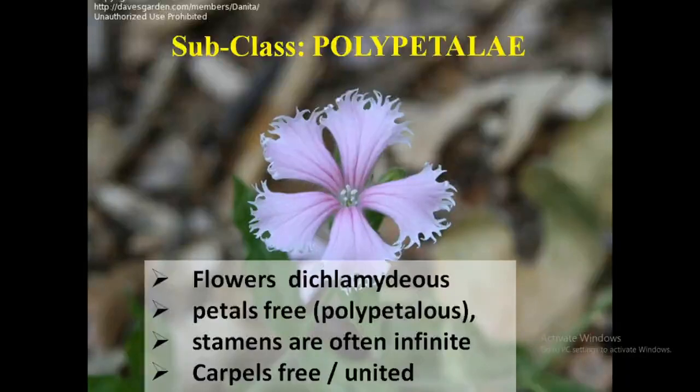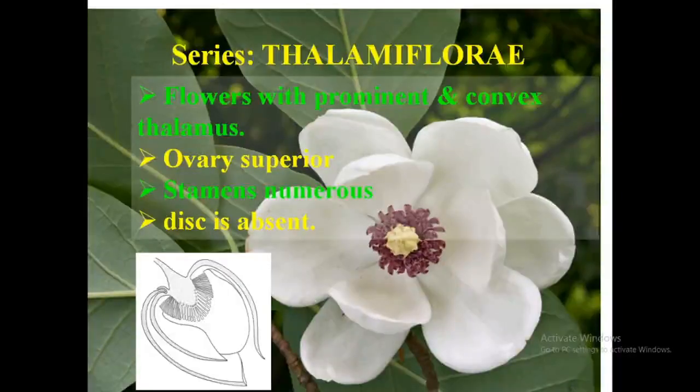So what is the peculiar feature of Polypetalae? Its flowers are dichlamydous, petals and sepals present. Then petals are free, hence Polypetalae. Then stamens are usually infinite in number. Carpels are free or united. So its first series is Thalamiflorae.